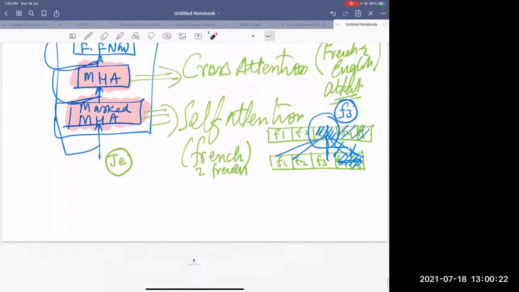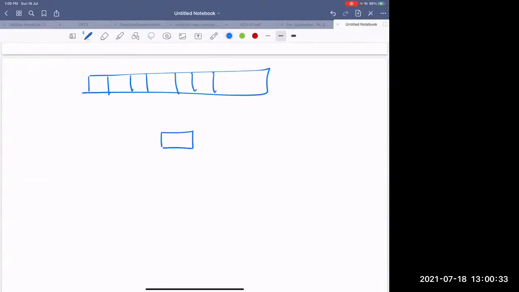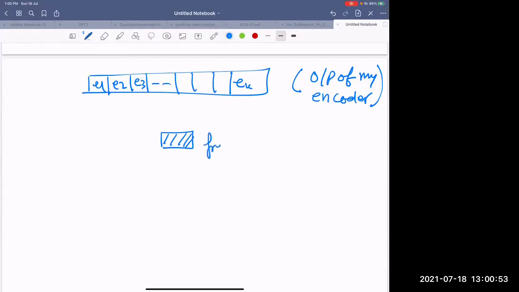Let me draw that. I have an English sentence representation E1, E2, E3, and EK. This is the output of my encoder. My encoder has given me these things. After self-attention, masked self-attention, I have got some French word.